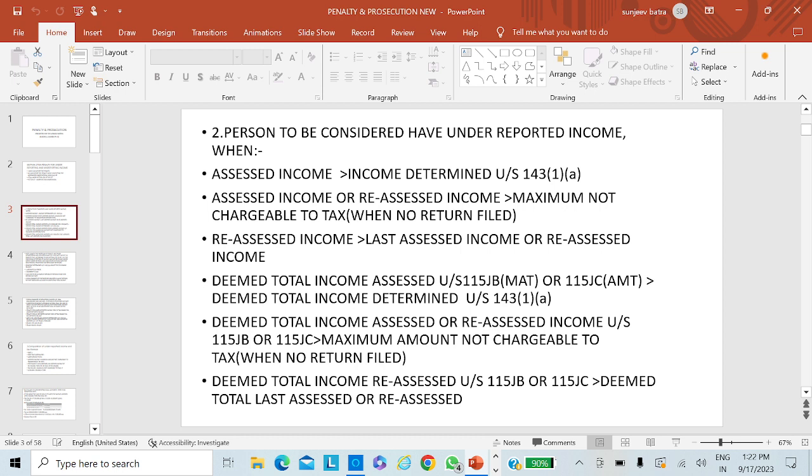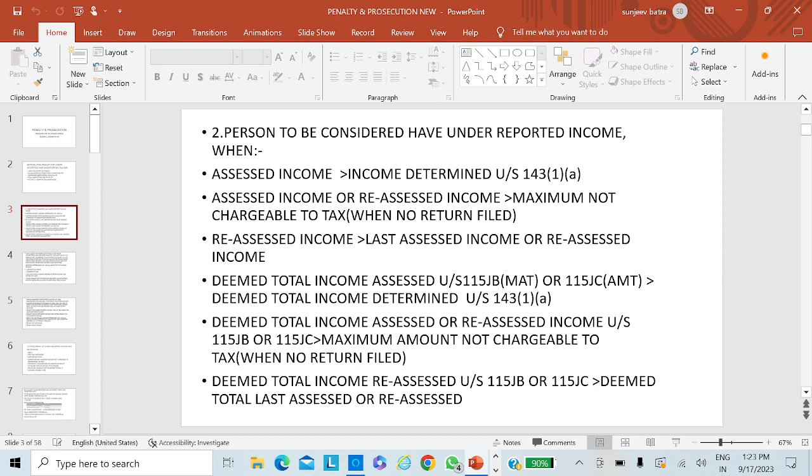It is pertinent to point out that the difference between the assessed income and the income determined under section 143(1)(a) is what matters. Even if some adjustments have been made at the time of determining income under section 143(1)(a), that amount shall be included in the determined income, but that is not the underreporting of income.